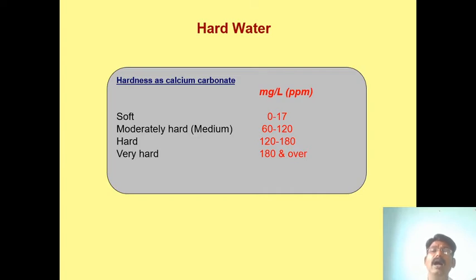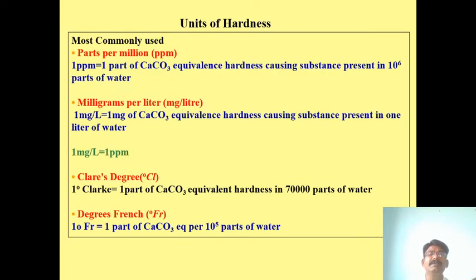So what are the units? The most commonly used unit is ppm, parts per million. It means 1 part of calcium carbonate equivalent hardness-causing substances present in 10 power 6 parts of water.